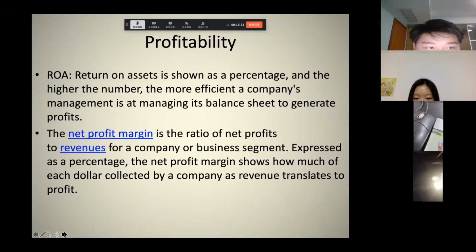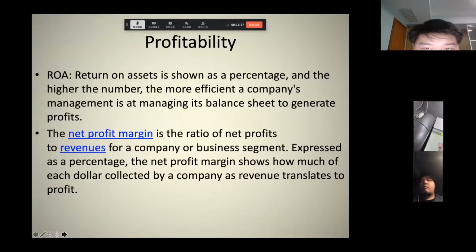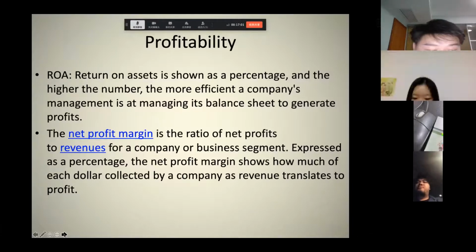So it's also profitability. ROA, return on assets, is shown as a percentage, and the higher the number, the more effective a company's management is at managing its balance sheet to generate profit.